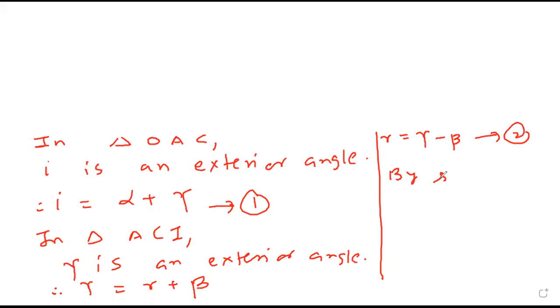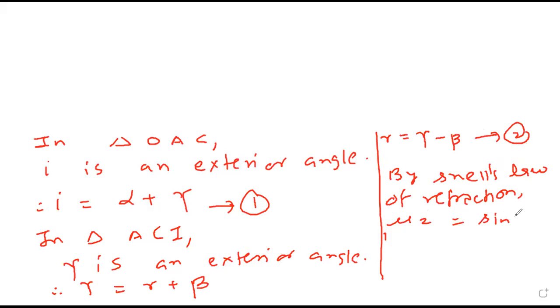Now, by Snell's law of refraction, mu 21 is sine I upon sine R. So mu 21 can be written as mu 2 upon mu 1 equals sine I upon sine R. Please copy till this.